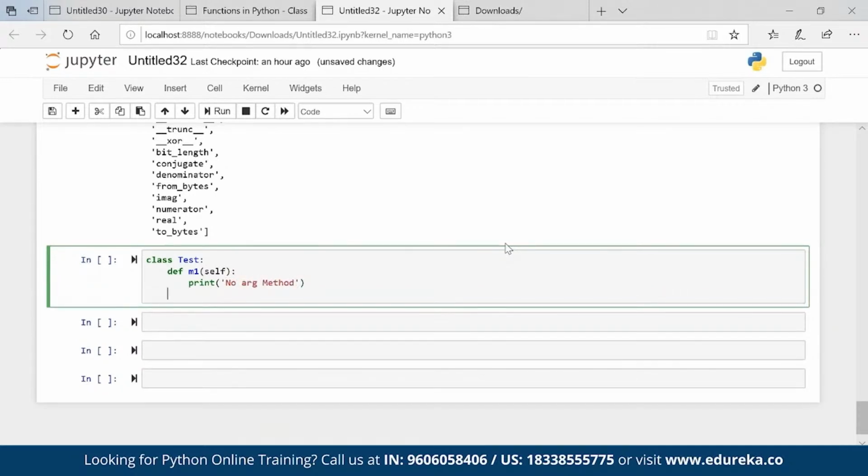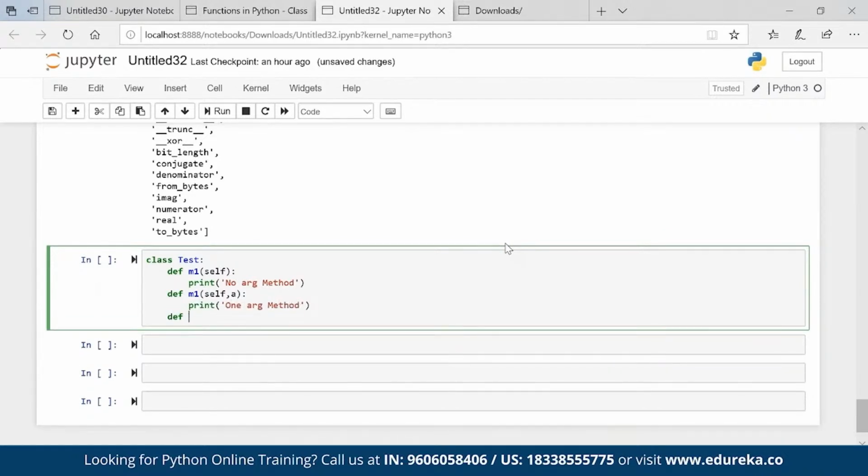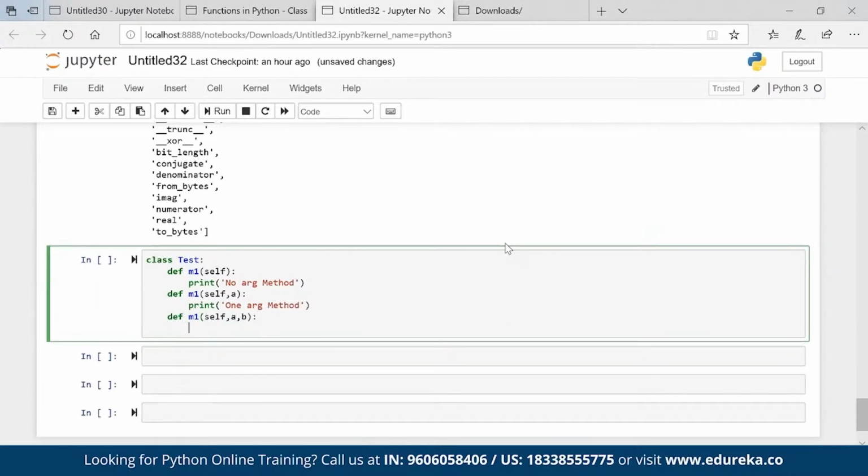I have one more method with exactly the same name, def m1, where a is my argument, print one arg method. And I'm creating one more method m1 again, self, a comma b, print two arg method. We can remove self as well, no problem. I already mentioned that, in this scenario we don't require that.